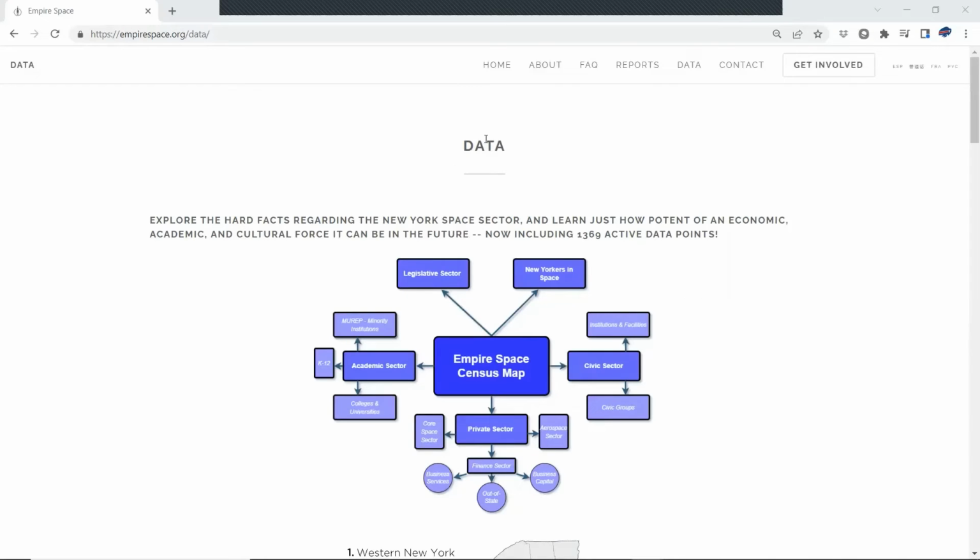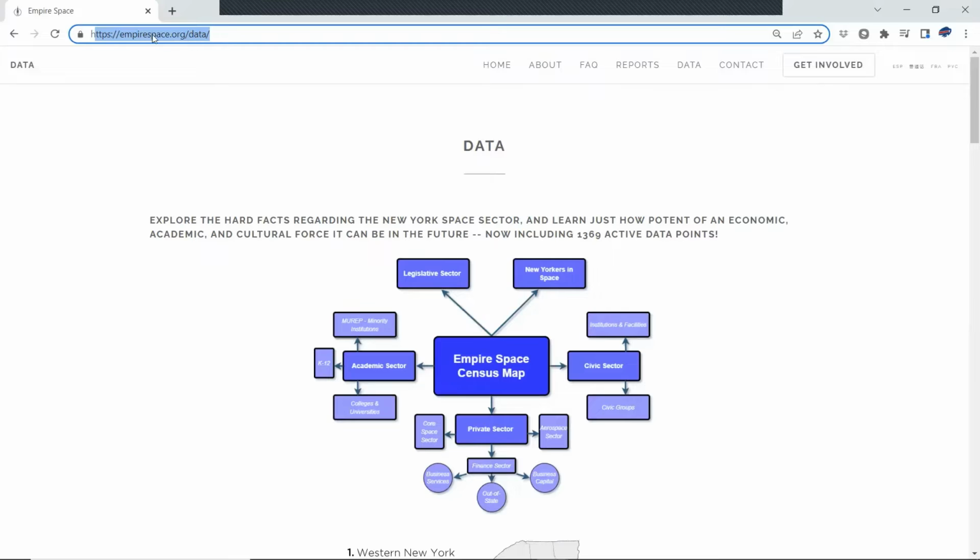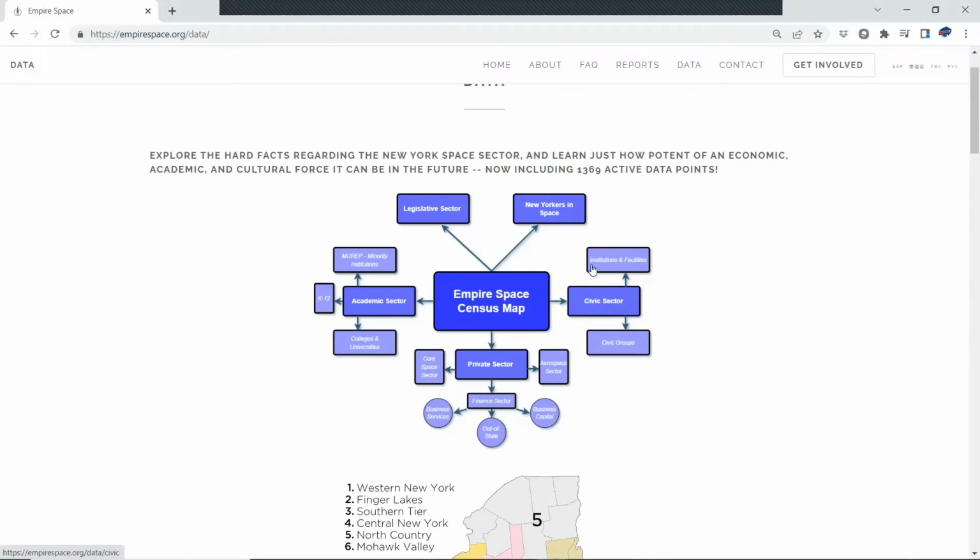The best way to access and utilize the civic components of the Empire Space Database is from our homepage, and then the data page, empirespace.org/data. You'll see it alongside here on the right side. It says Civic Sector. You have an Institutions and Facilities link, the Civic Groups link. They both go to the same place.